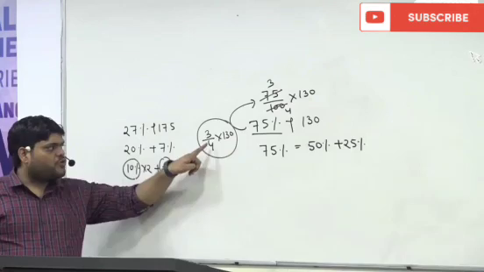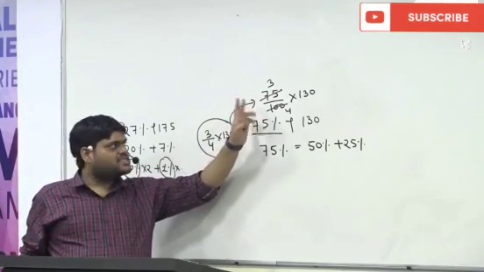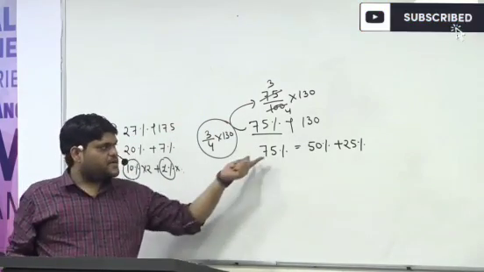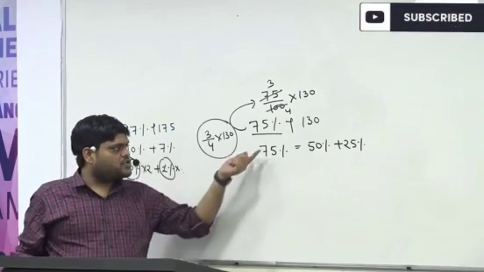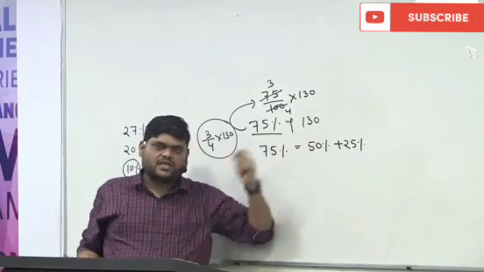3 upon 4 into 130, and you will find your answer. This is the simple way. Apply this. Whosoever is able to understand this thing can do it without pen and pencil also. 75% means 50% plus 25%.